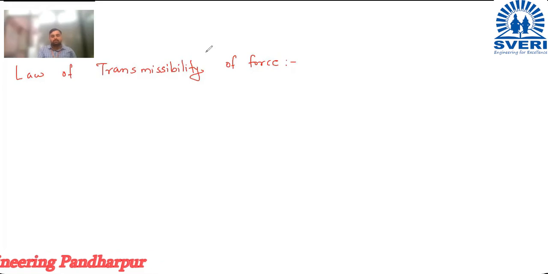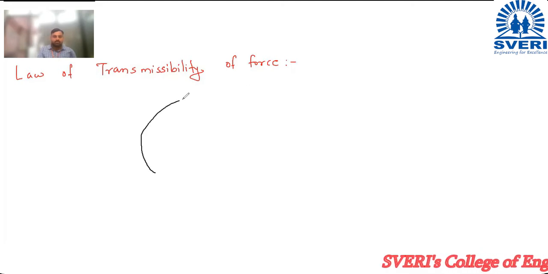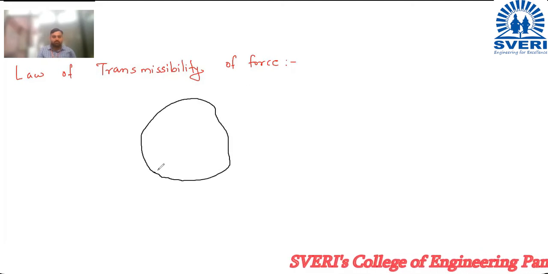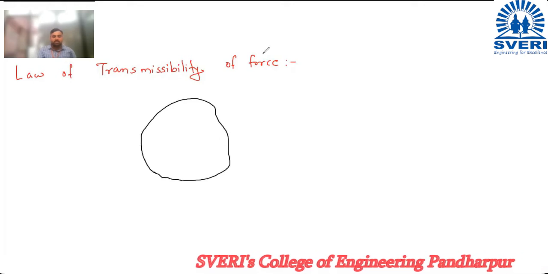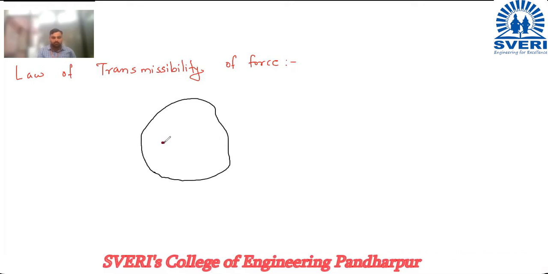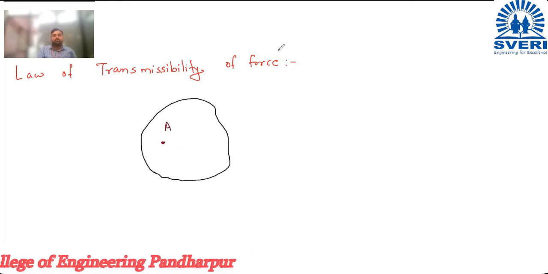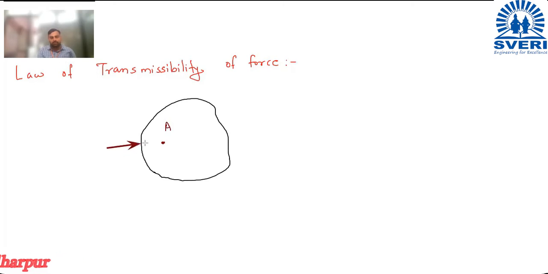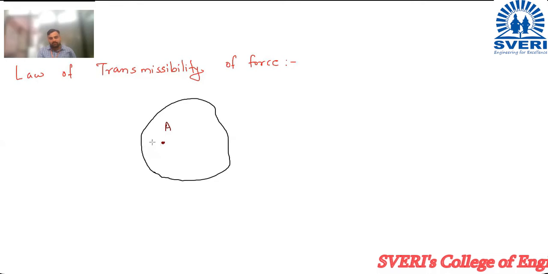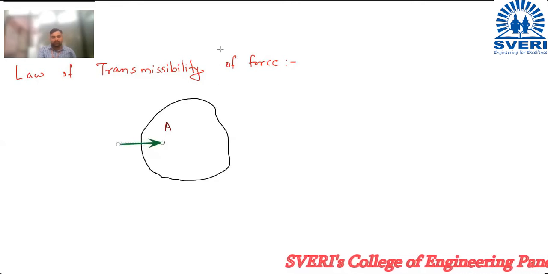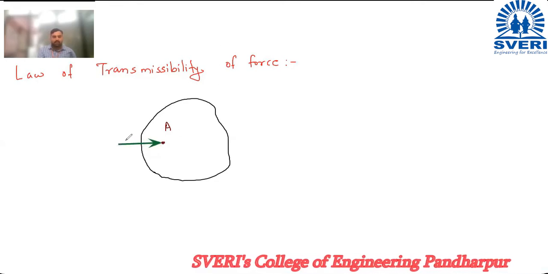So here, now I will draw the diagram. Suppose now this is a rigid body. And I am considering a point in this rigid body. Suppose this is point A. And now here the force is acting, and let us say that this force is F. At this point, the force F is acting.